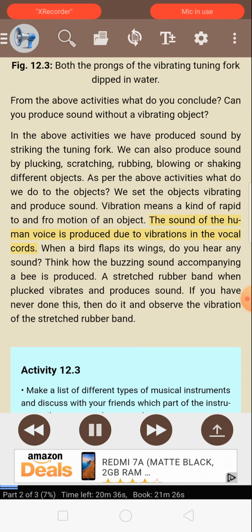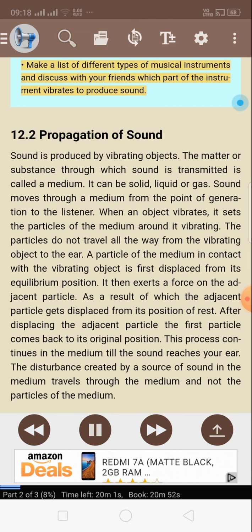The sound of the human voice is produced due to vibrations in the vocal cords. When a bird flaps its wings, do you hear any sound? Think how the buzzing sound accompanying a bee is produced. A stretched rubber band when plucked vibrates and produces sound. If you have never done this, then do it and observe the vibration of the stretched rubber band. Activity 12.3. Make a list of different types of musical instruments and discuss with your friends which part of the instrument vibrates to produce sound.